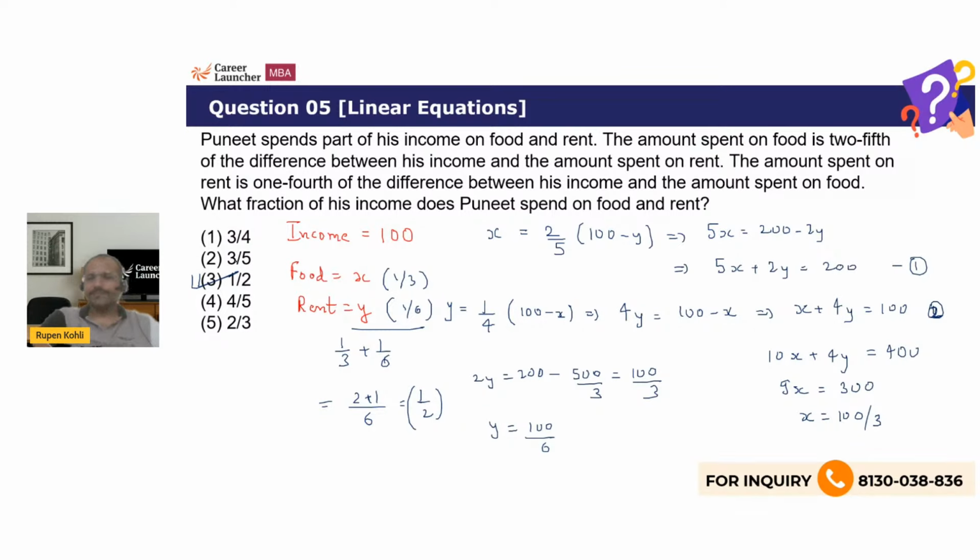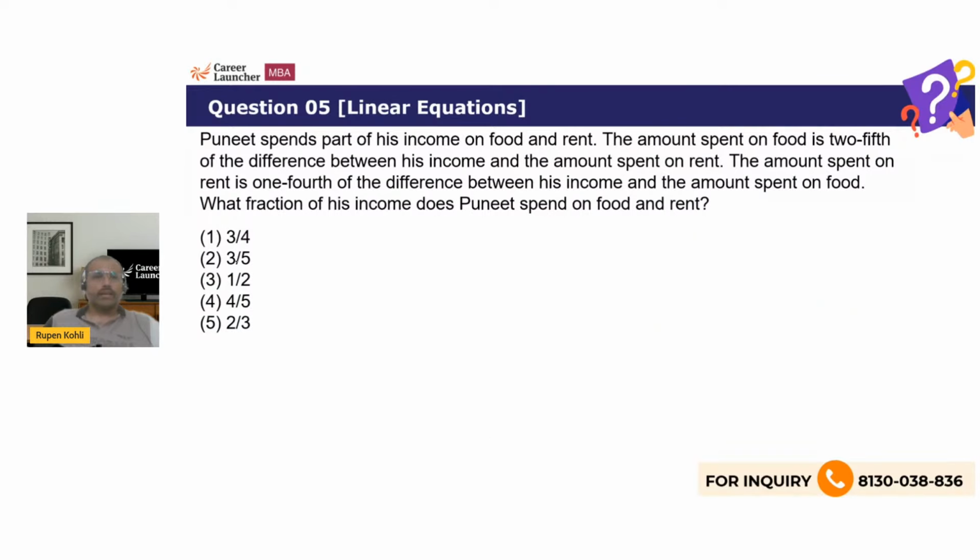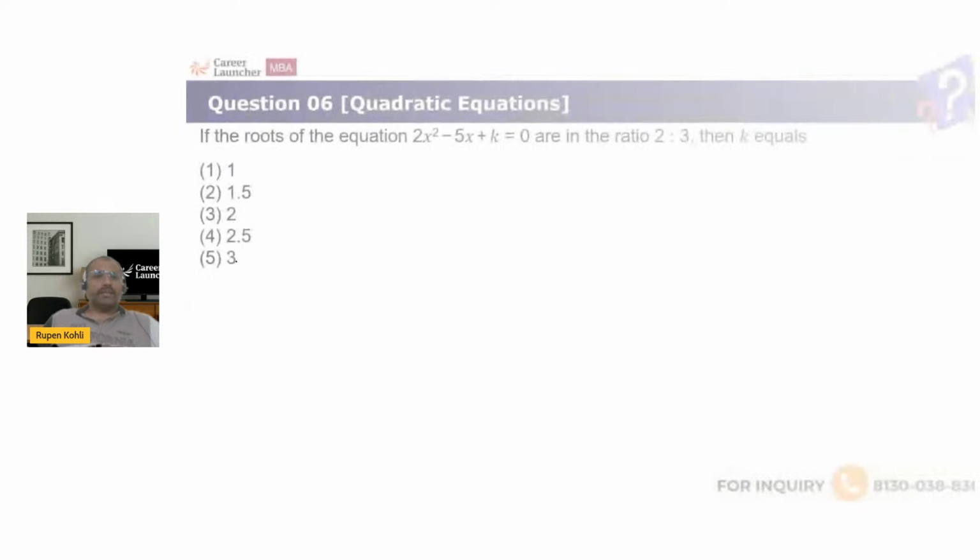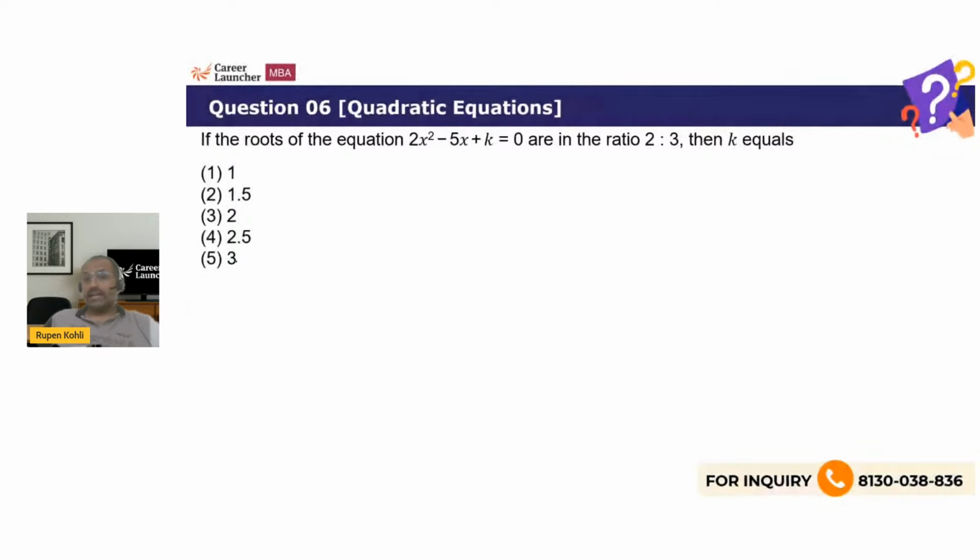Okay, so with that, let's see, here we go, the next one. Something again on algebra, this time quadratic. Let's dive in. If the roots of this equation 2x square minus 5x plus k equals 0 are in the ratio of 2 is to 3, then we ask for the value of k.